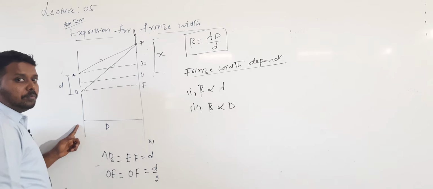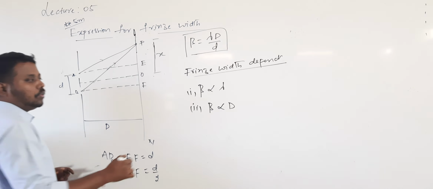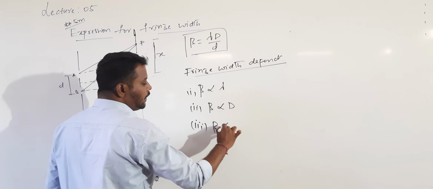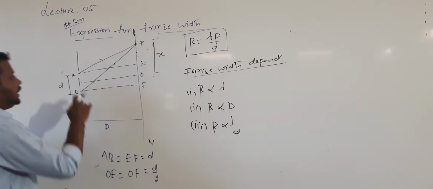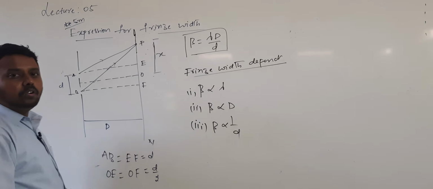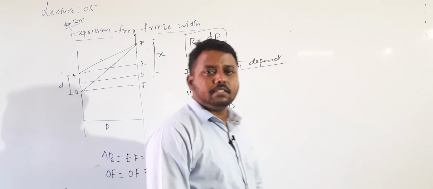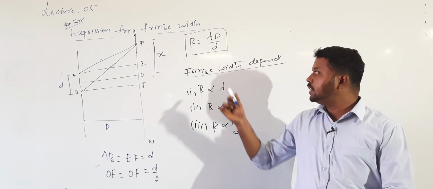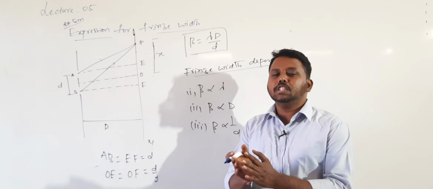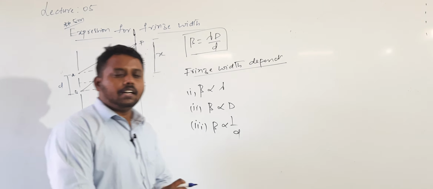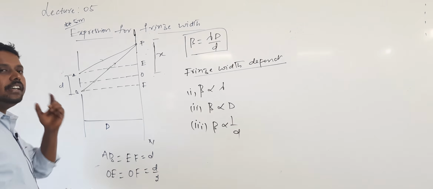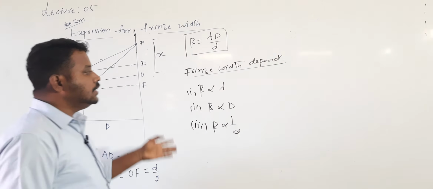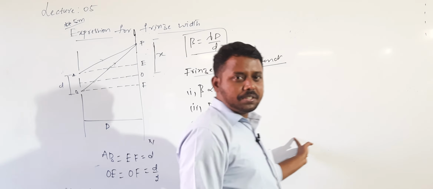If capital D value is more, fringe width will be more, and fringe width is inversely proportional to small d. What is small d? The slit width. If the slit width value is more, fringe width will be less. If the slit width value is less, fringe width will be more. So these are the conditions on which the fringe width value depends. Understood? Is it okay now? This is the expression for fringe width.